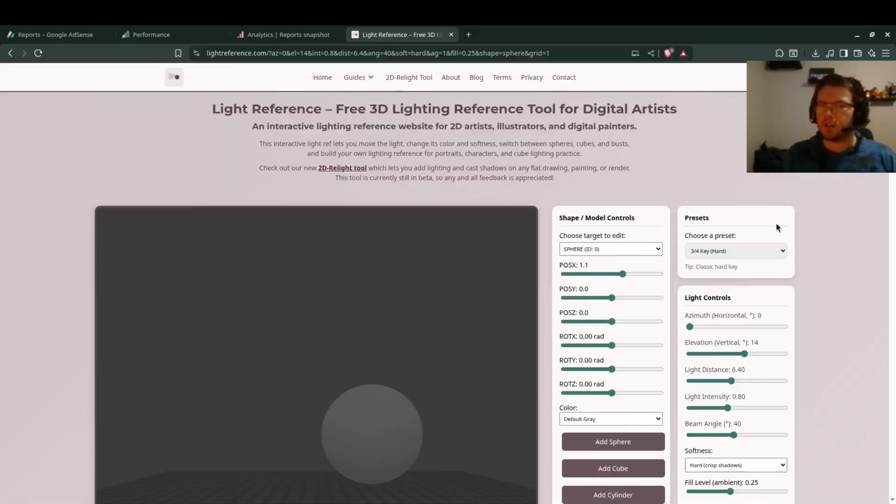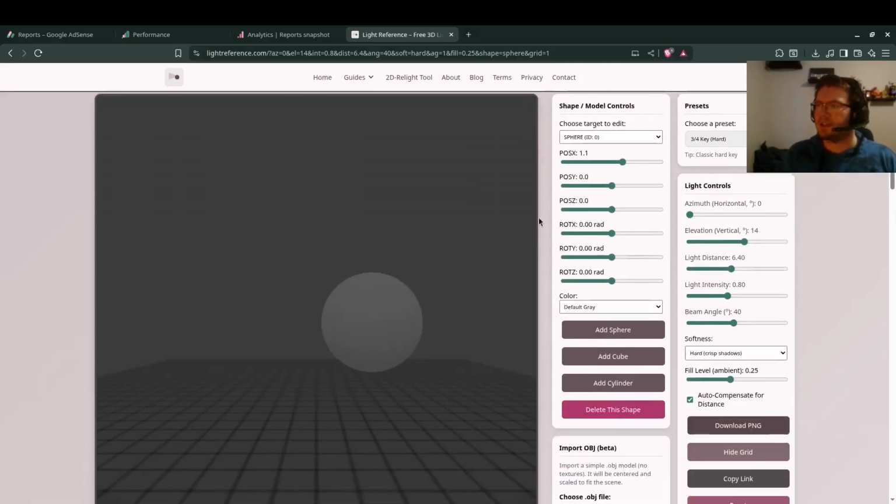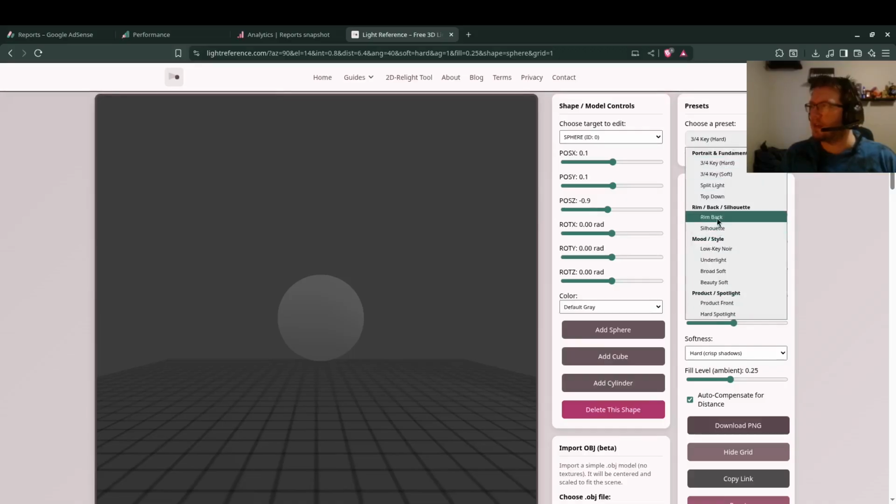But first, I want to go through the additions I made to that application that weren't included in my last video. So let's do that now. Just as a refresher, Light Reference is a tool I built where you can move 3D objects around in a 3D space and modify the values of the lighting.